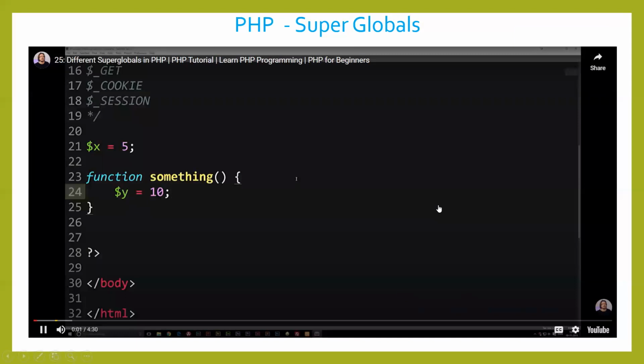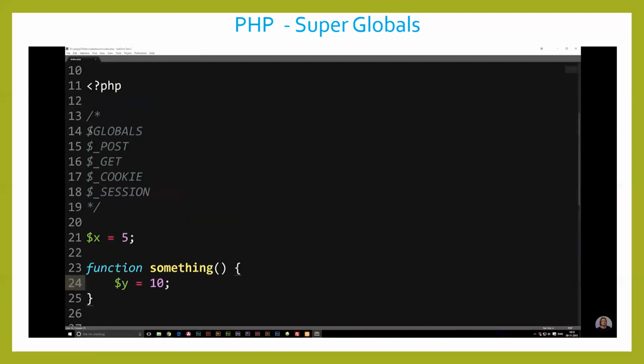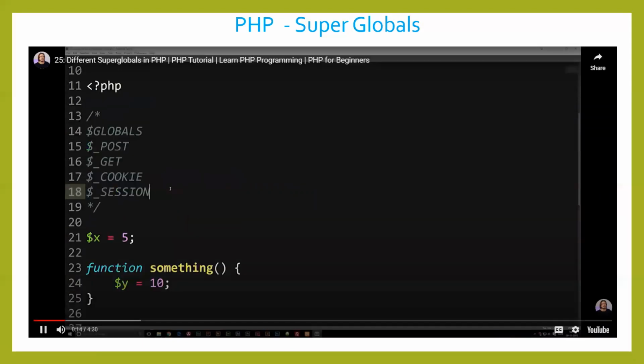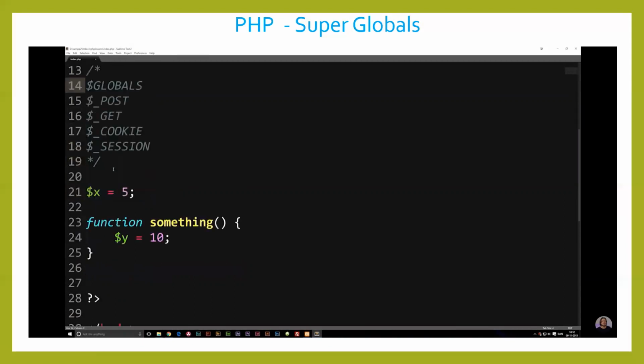Today we're going to talk about something called superglobals inside PHP, and basically a superglobal is a variable that has already been created for us inside the PHP code itself. I have 5 examples out of many, because there's actually quite a few out there. But these are the 5 that I want to talk about in order to be able to do something with PHP code, like creating a login system. These are the ones we need to know about, and these are the ones we're going to focus on in the next couple of episodes.